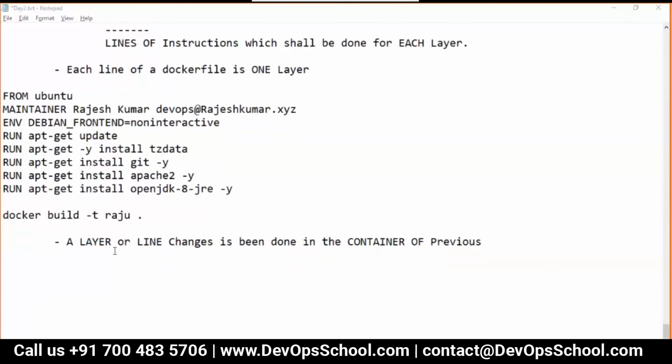Please understand that a layer or line changes are done in the container of the previous line's container.